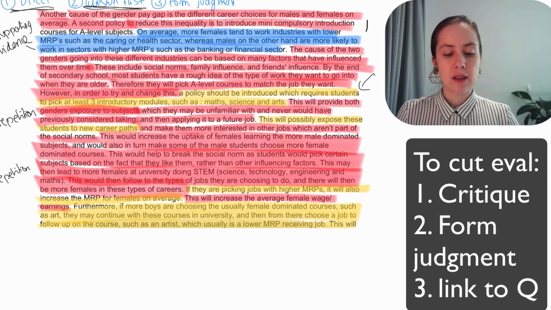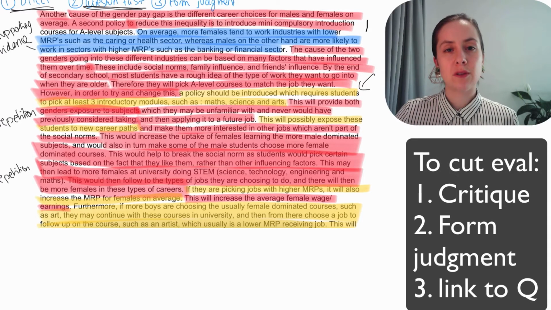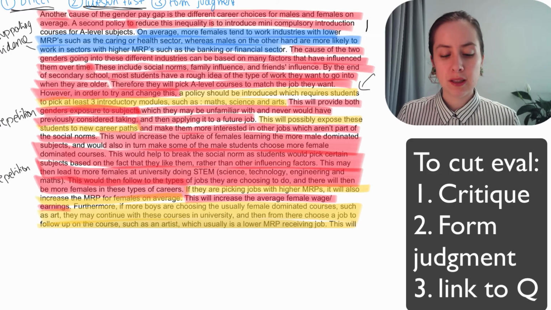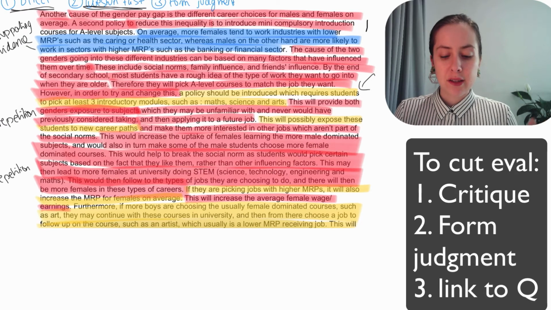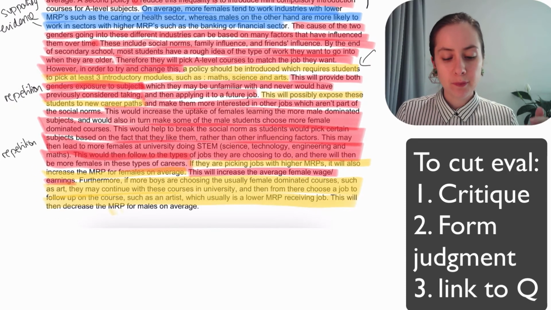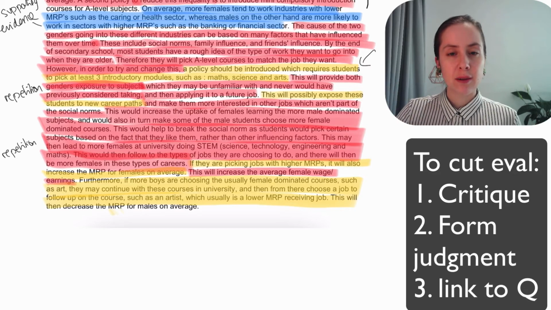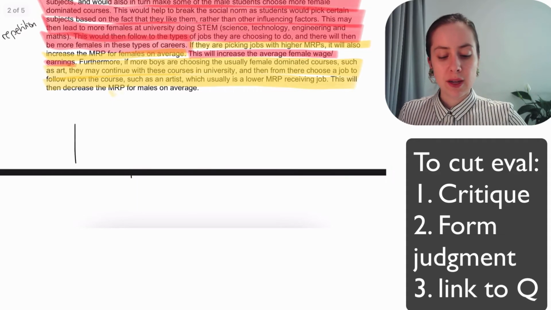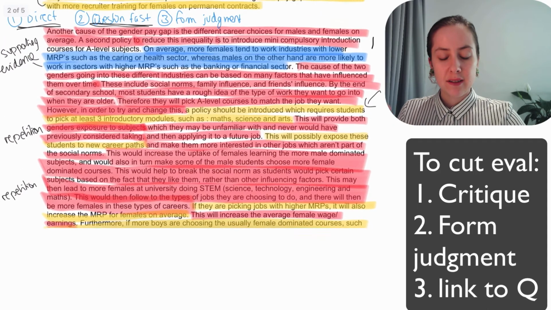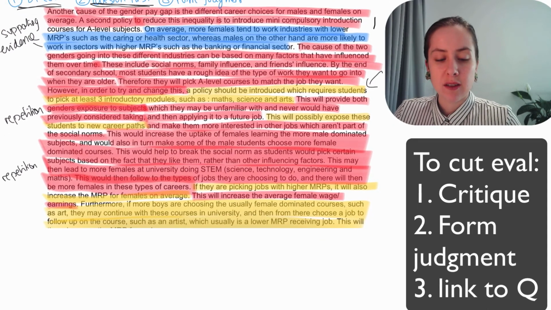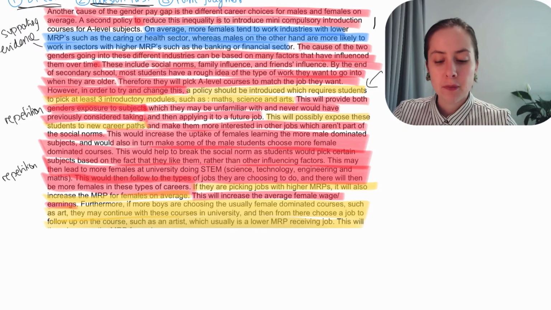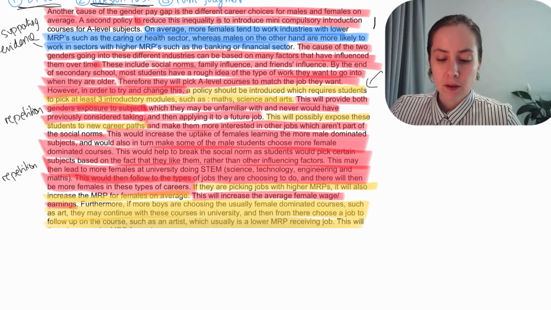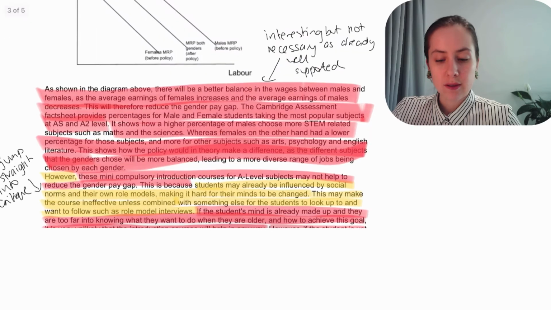Policy is pick 3 modules that force students to pick something new, something different, that's going to expose students to a new career path. And if they pick jobs with higher MRPs, it will increase the MRPs for females on average, and it will do something similar but opposite possibly to the males. And we need one of the data that they mentioned, so more females tend to work in industries with lower MRPs. That was needed to explain how this module courses will help.